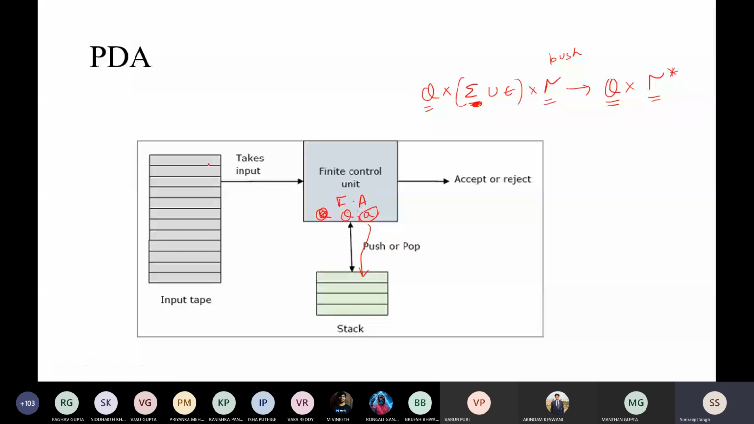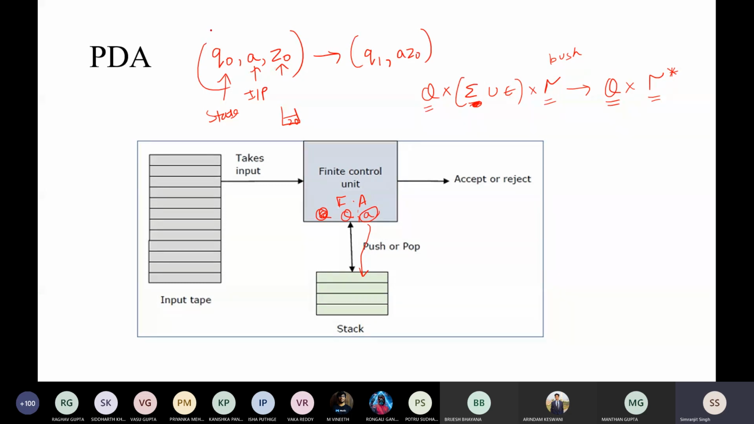If I take a simple example, suppose I'm standing at the Q naught state, and I got an input of A, and at the top of the stack there is Z naught. Now the transition is going towards the state Q1, and if I push, the stack is changed to A Z naught.